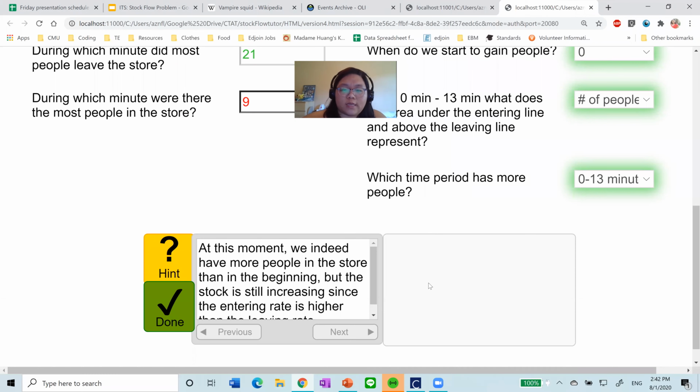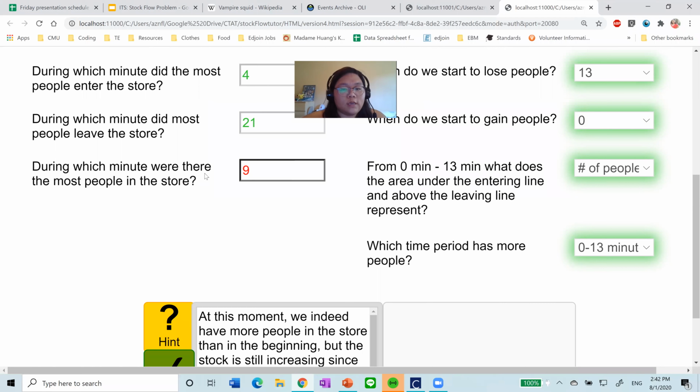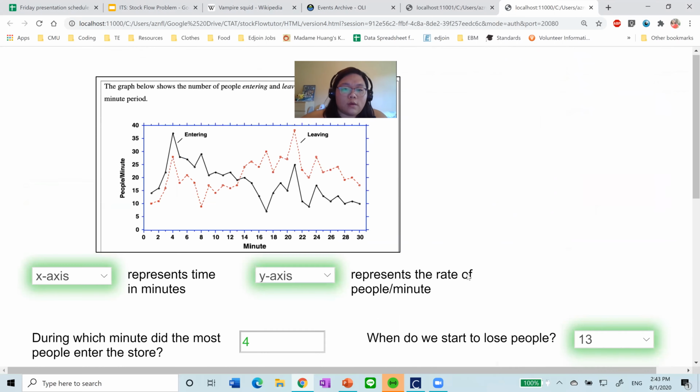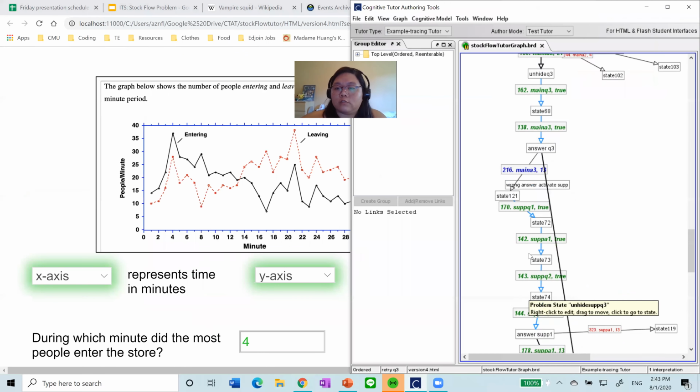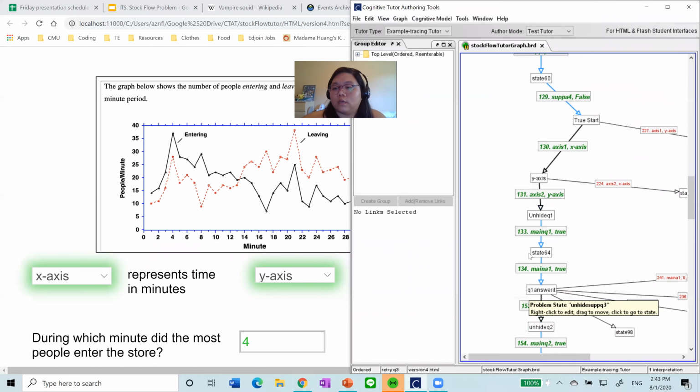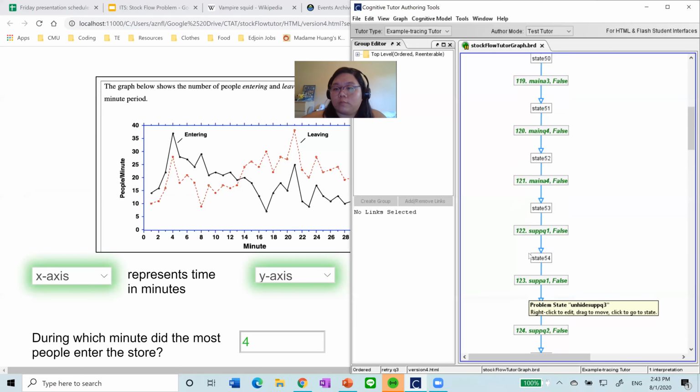Also, some of the feedback isn't great. We could improve that, as well as when they get question 3 right, but question 4 wrong, we don't activate those additional questions, which we really should. And probably the biggest thing that I would improve on is doing this in JavaScript, because that way this behavior graph wouldn't be so messy.